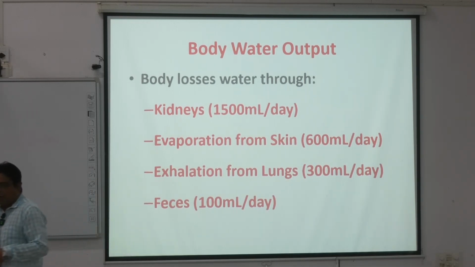How much is our output? 2500 ml is excreted in different forms.